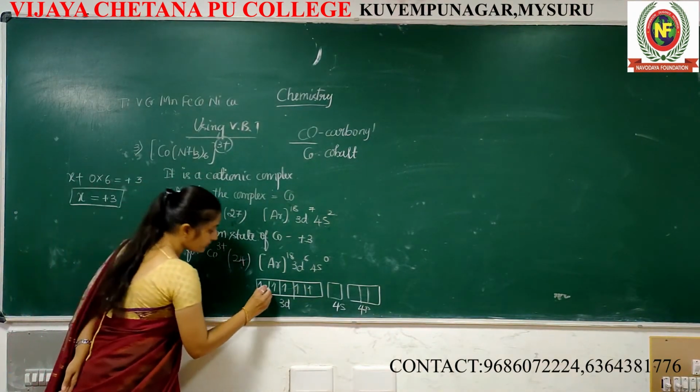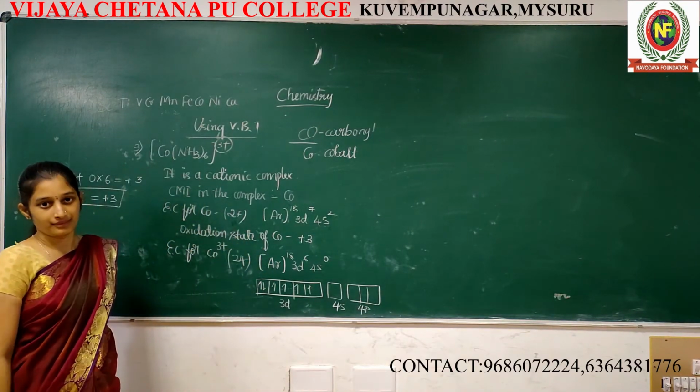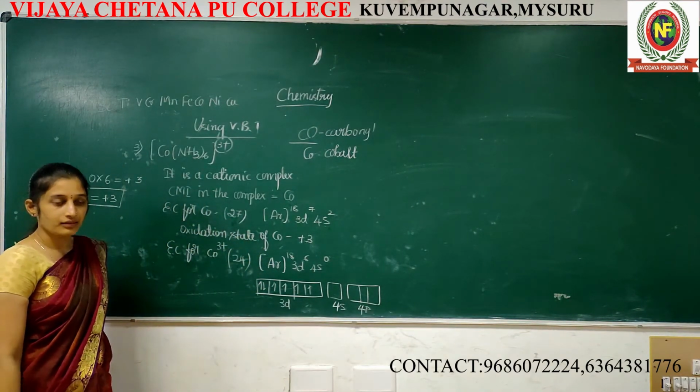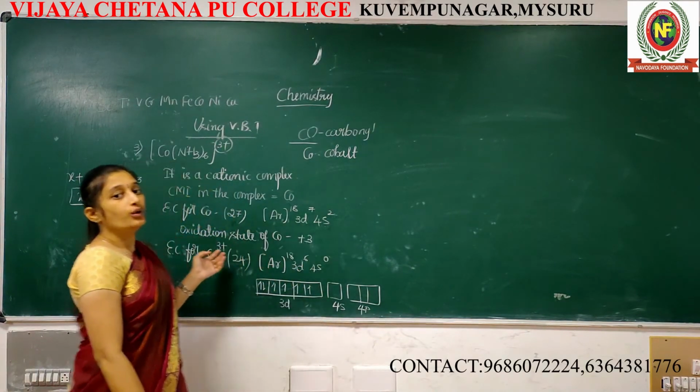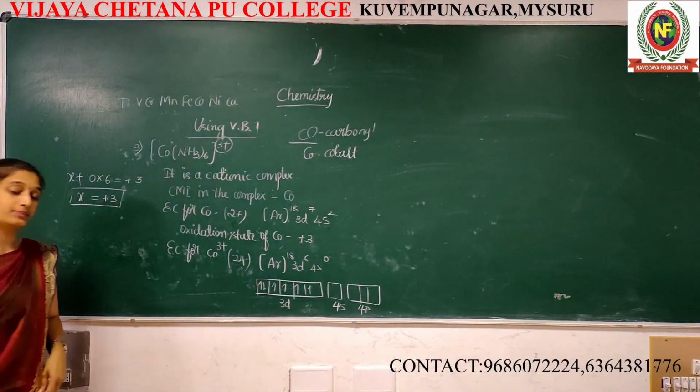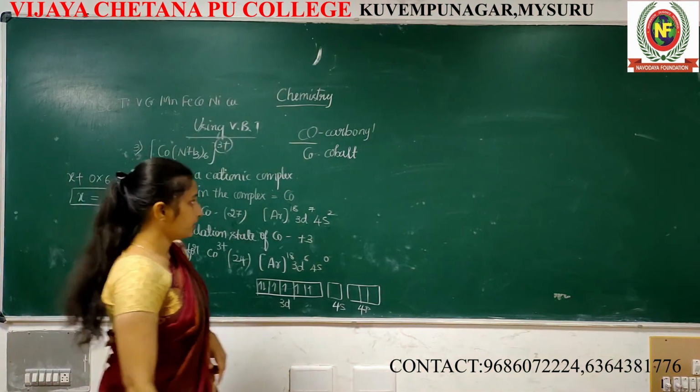One more electron is there, no? So the 6th I just paired. Is it clear? Yes. Now this is the electronic configuration for cobalt, especially the plus 3 oxidation state.